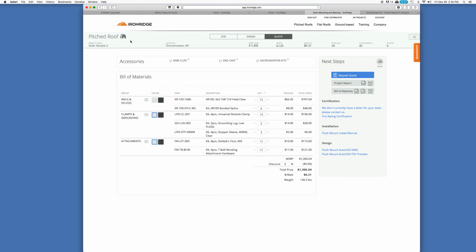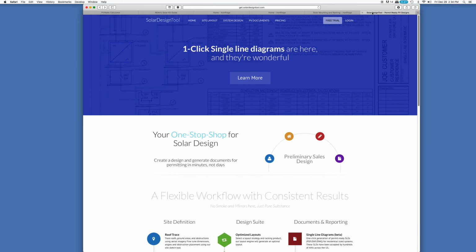So that's about it for the Iron Ridge design tool. It's very useful for that engineering information that you might need to give to your building inspector or your utility. And of course, it lets you know all the parts that you need, so it helps you design that whole system. In this next video, we'll take a look at the solar design tool and how you can use that to create a single line diagram and other information you'll need for your solar system.